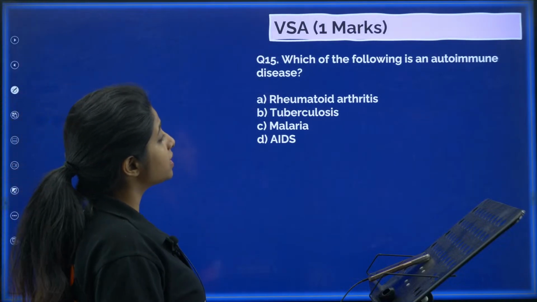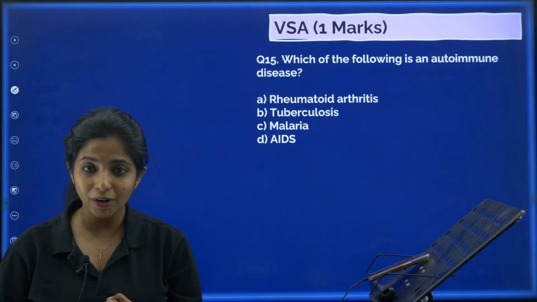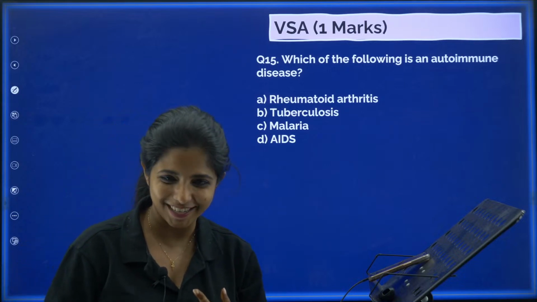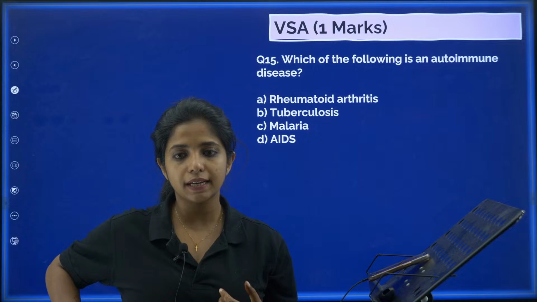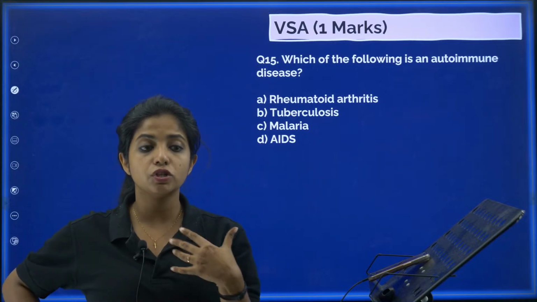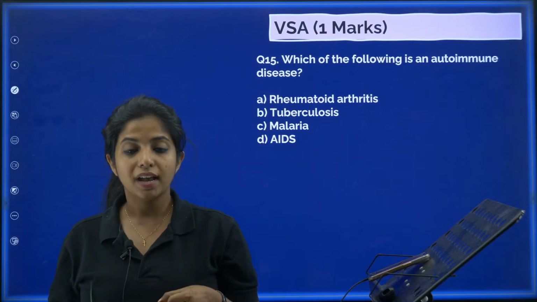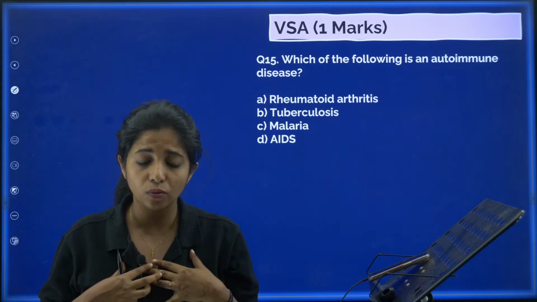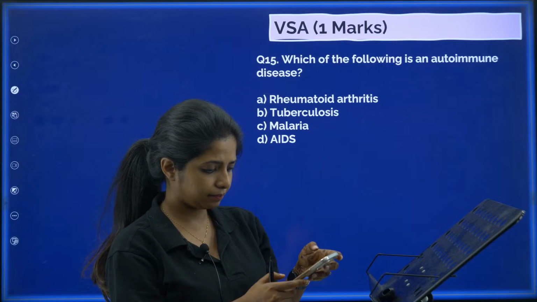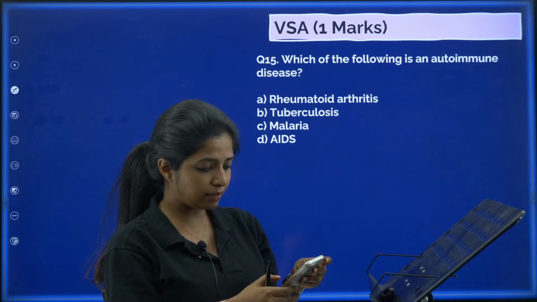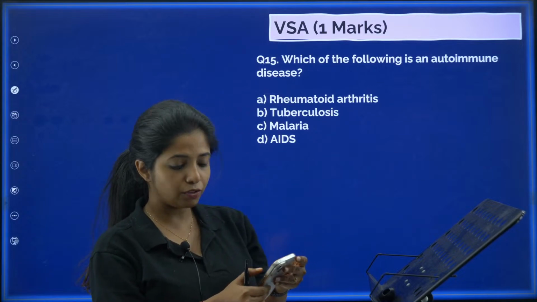Which of the following is an autoimmune disease? Rheumatoid arthritis, tuberculosis, malaria and AIDS. Autoimmune disease, what do you mean by that? Basically, our cells are not able to identify which is a foreign cell and which is not foreign, and it goes on killing our own cells. That is autoimmune disease. Okay, so can you tell me which among them is an autoimmune disease?